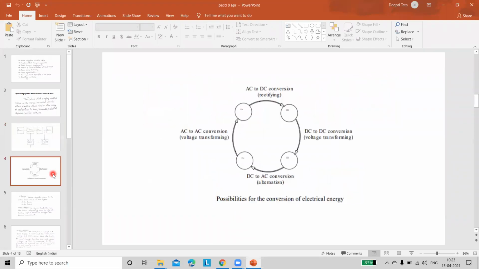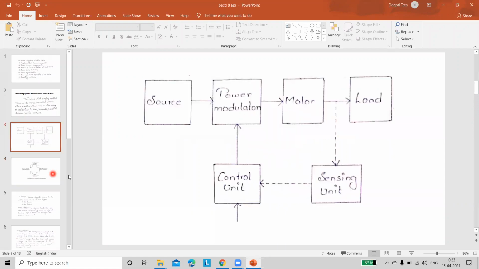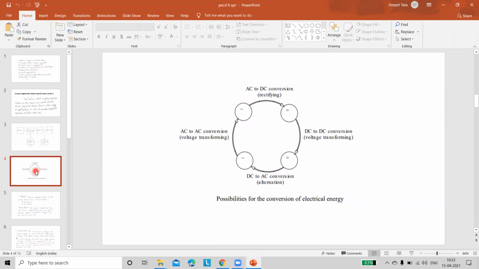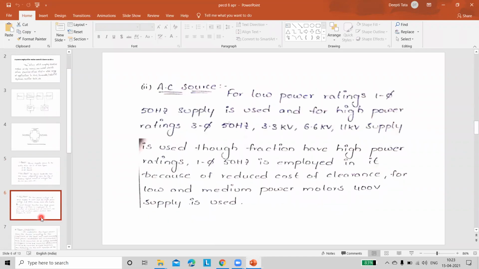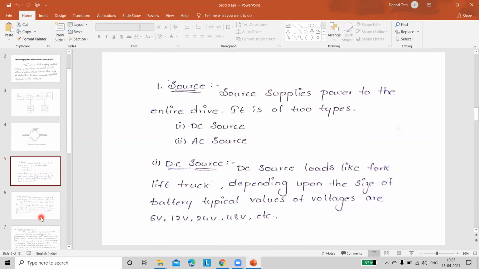Okay, right. So this is the conversion which is done in the power modulator. Just wait. It is the power modulator. That means energy conversion. How many types of energy conversions are present here? That is represented by a circle. And I will provide the material, no problem for you. This is the explanation. Just see the screen. It is the explanation for the above layout one by one. Source AC and DC. Just see the screen for a few seconds. I will move on.